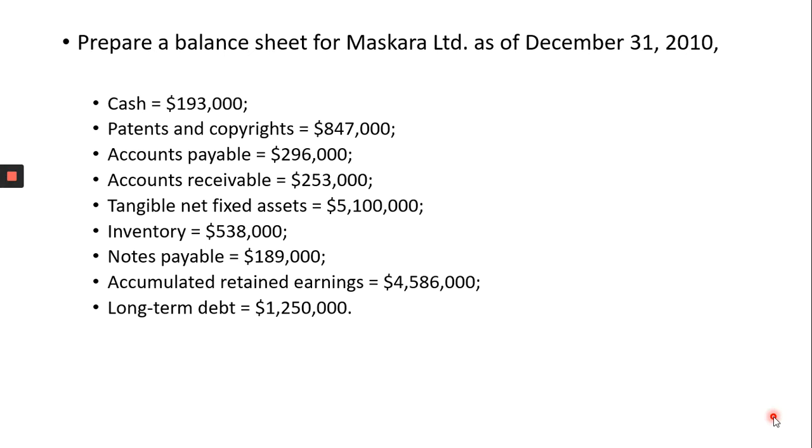So let's construct the balance sheet. In the balance sheet, on the left hand side you will have total assets, and on the right hand side you will have total liabilities and owner's equity. Remember one rule: in the balance sheet, total assets need to be equal to total liabilities and equity.